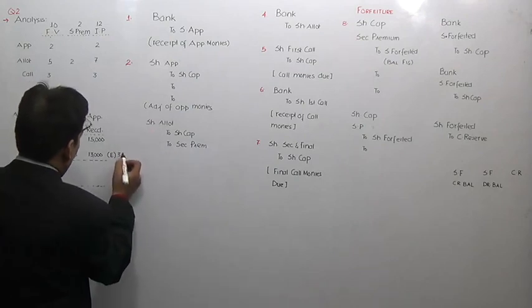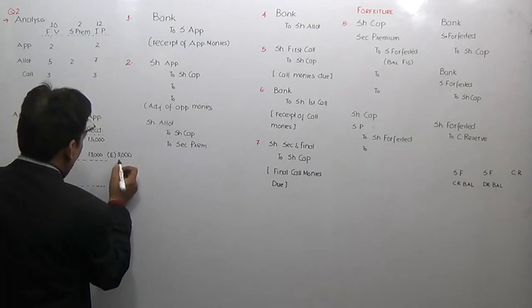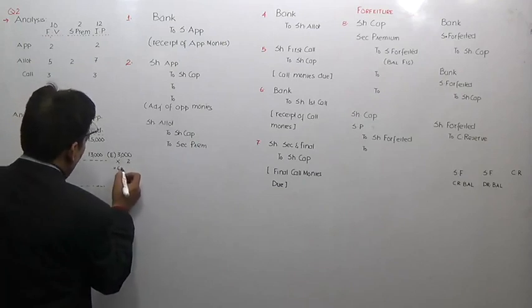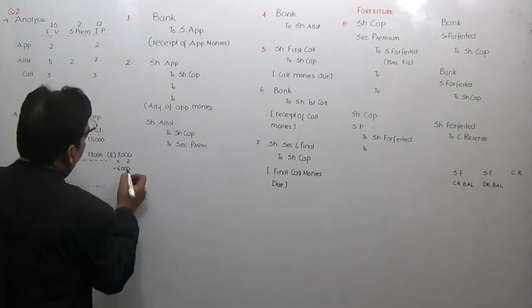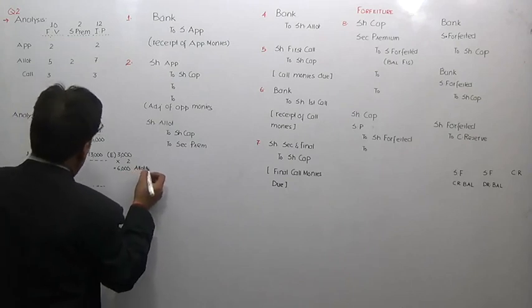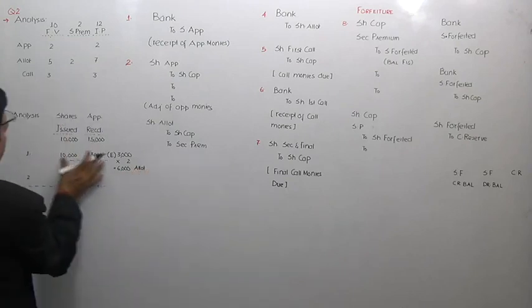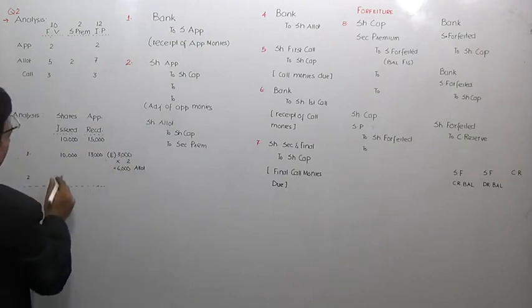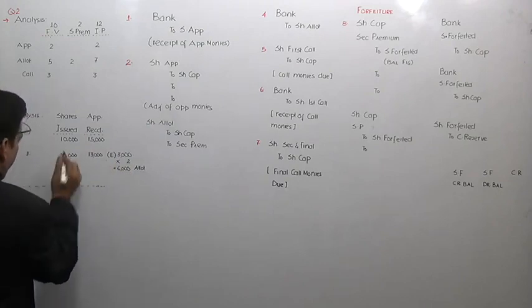So 3,000 into application money 2, 6,000 will be taken towards allotment. You will take it towards allotment. If you remember, the excess money is always taken towards allotment, isn't it or not? Yes, sir. So that is the first decision.